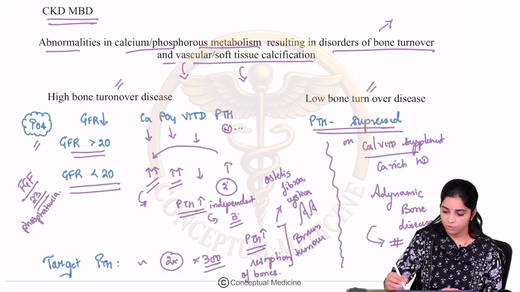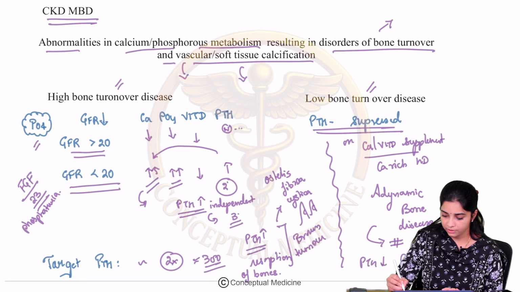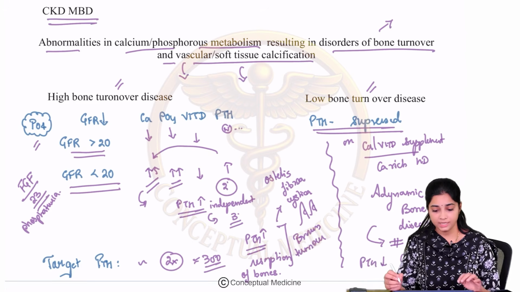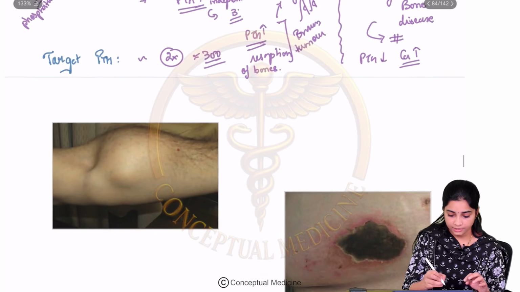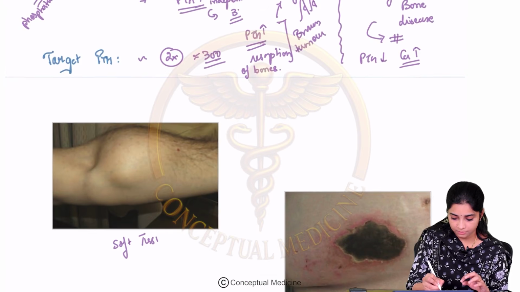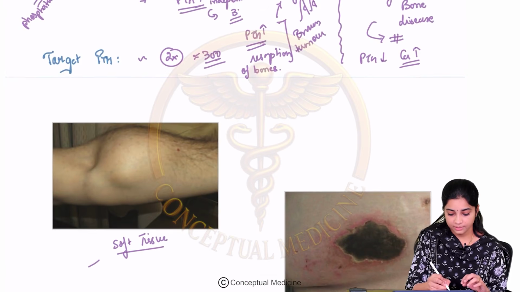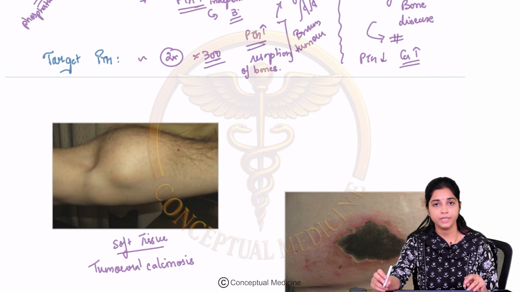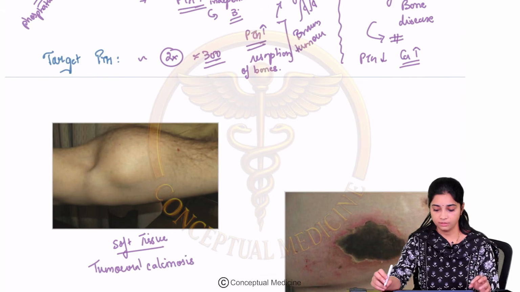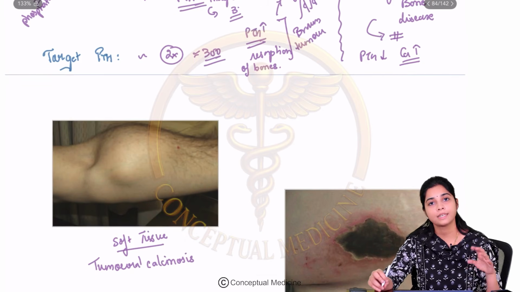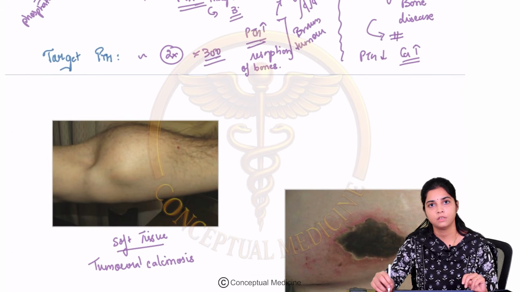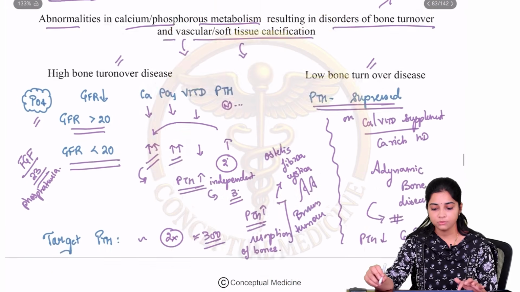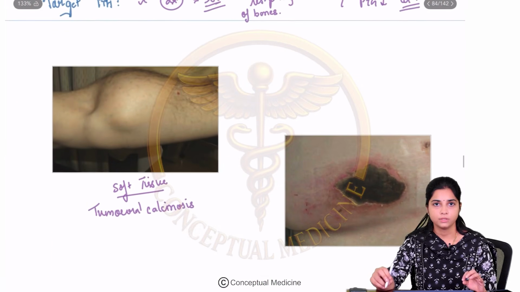Now these patients, what is the profile like? The PTH is low, calcium is high. So what happens is that this calcium can go and deposit in the soft tissue, and this is what we call as tumoral calcinosis, where you have tumor-like calcium deposits in the soft tissue as well. And it can cause vascular calcifications also. Okay. So this is about the two types of bone disease we have learned: high bone turnover disease and low bone turnover disease.